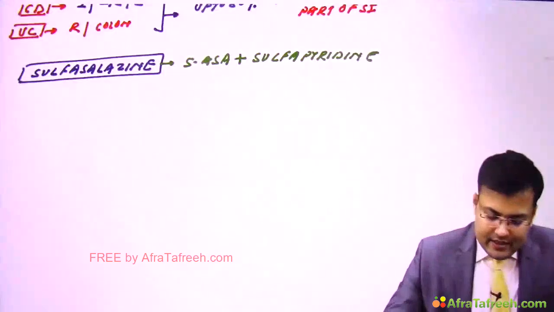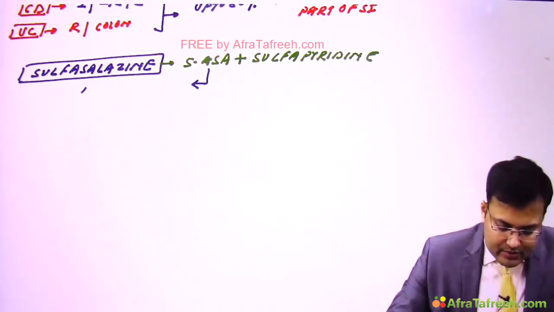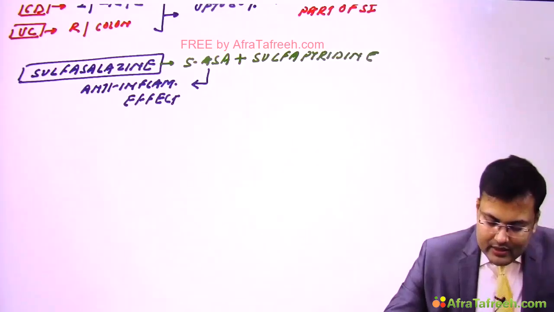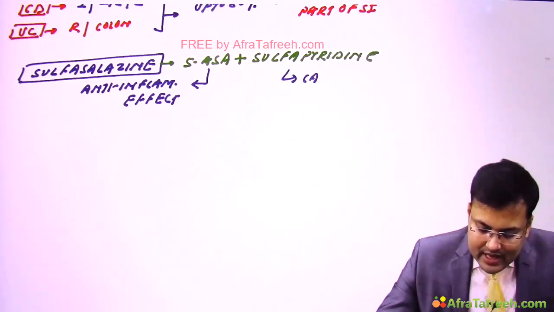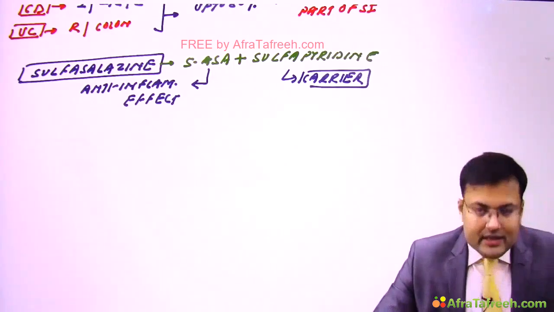For the anti-inflammatory effect, which agent is responsible? It is 5-ASA. And which one is the carrier? Sulfapyridine is the carrier.